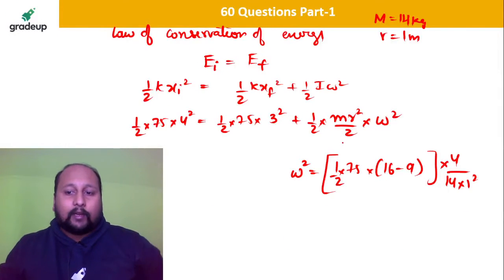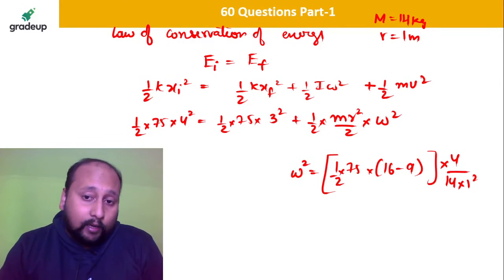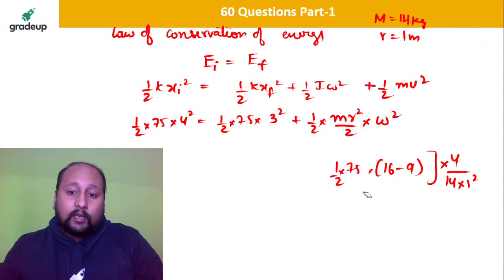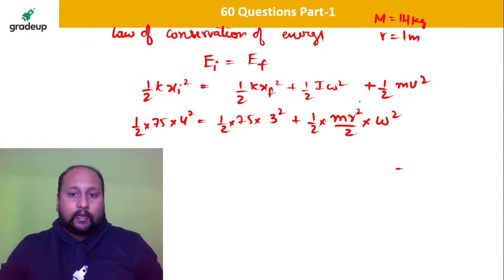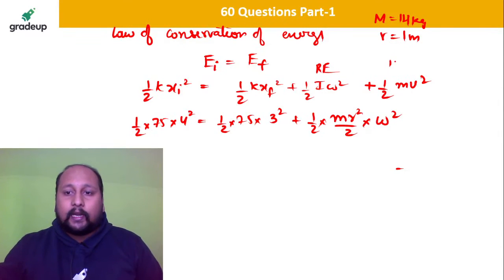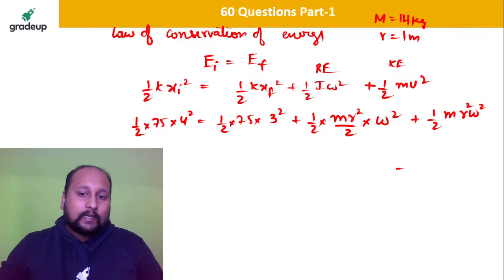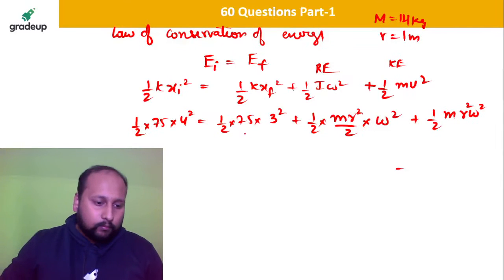Definitely you have to use half mv square also. Very good, because your final energy definitely will be having the combination of rotation plus kinetic. This is your rotation energy, this is your kinetic energy, and so when you add, this will be 1 by 2 m r omega square. So what is this? This is 4, this will be 4 plus 1, 5 by 2. This will be 5 by 2.